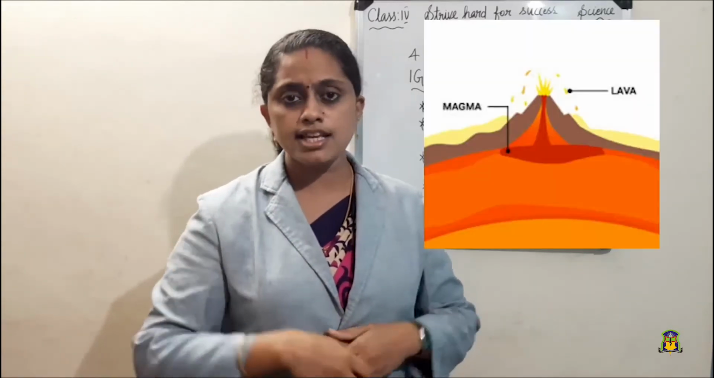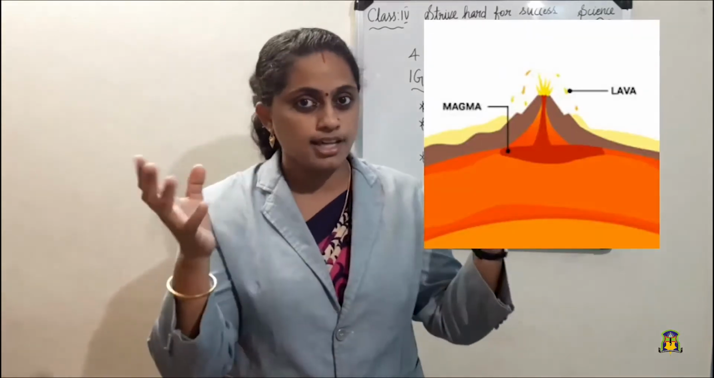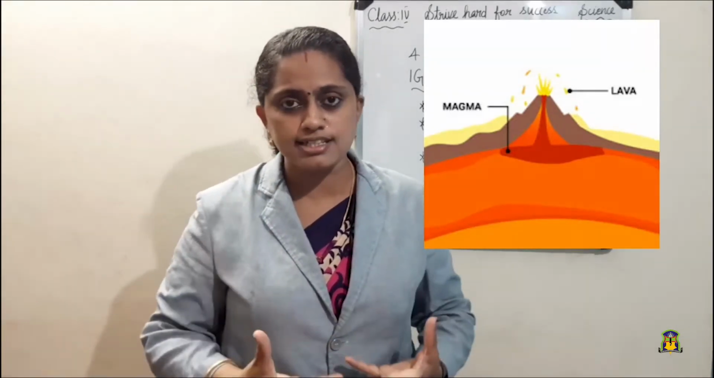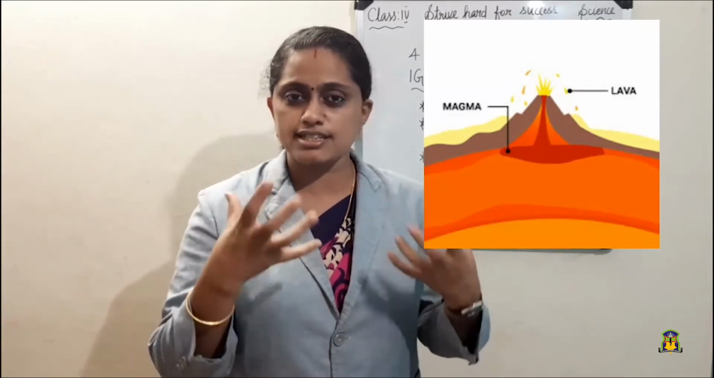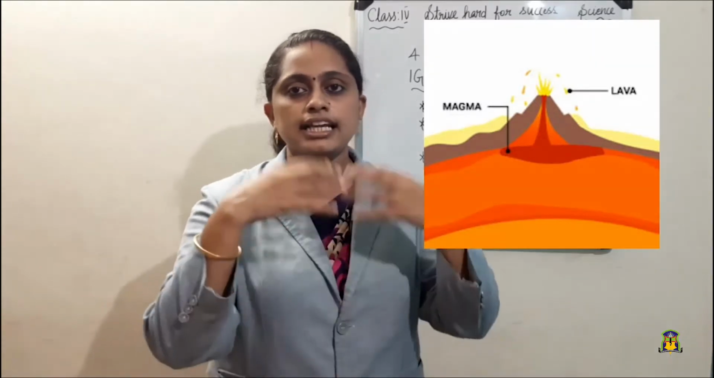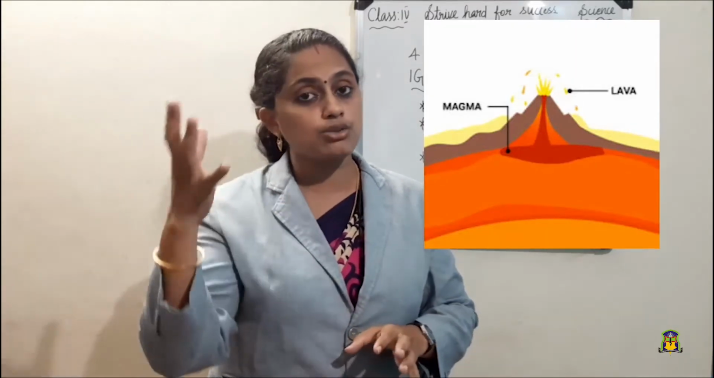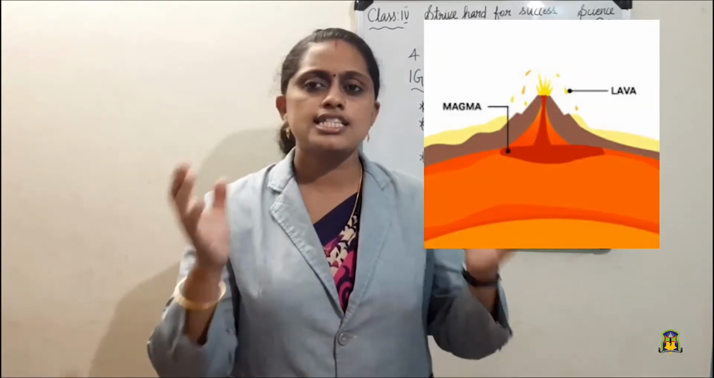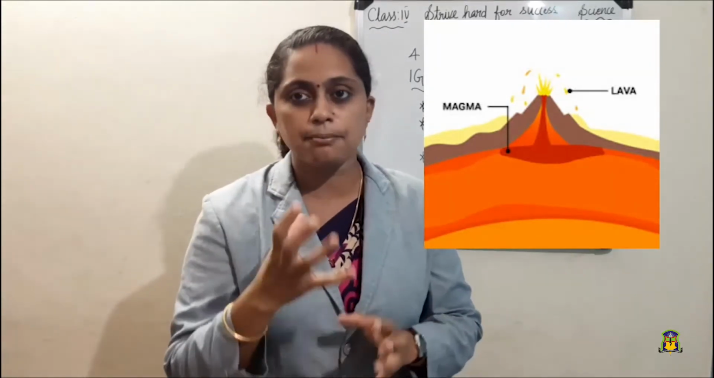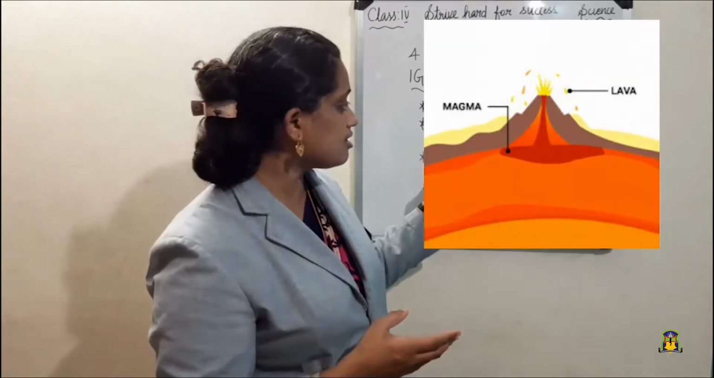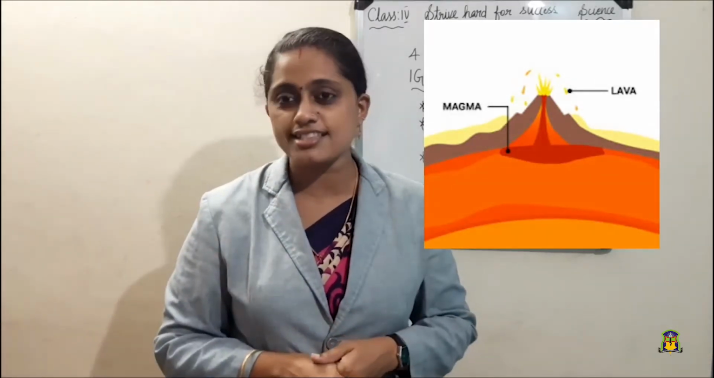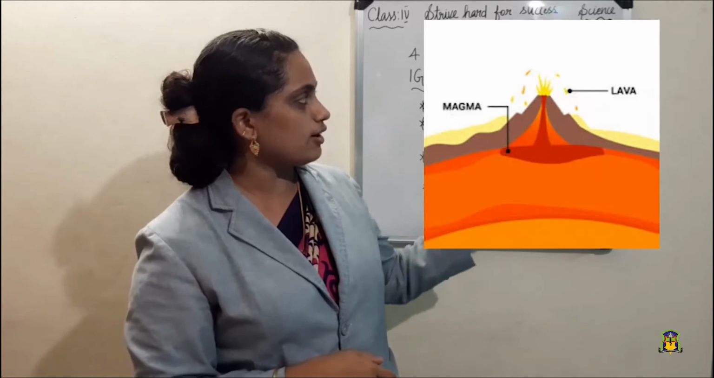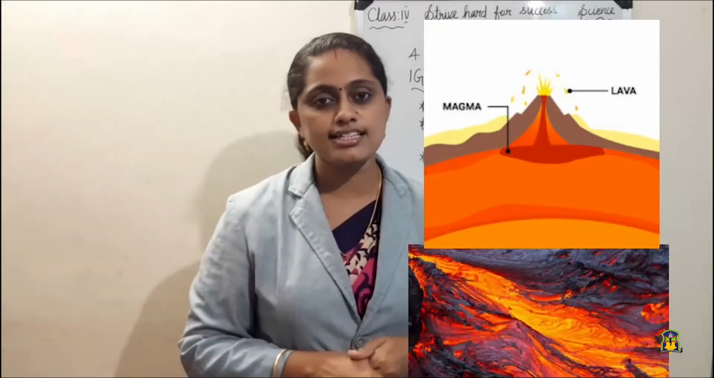You know what happens when a volcano erupts? What is happening? Yes, the magma which is present inside the earth will be flowing out to the surface of the earth. This magma that reaches the surface of the earth is called lava. L-A-V-A. Just look at the picture. It is called lava.